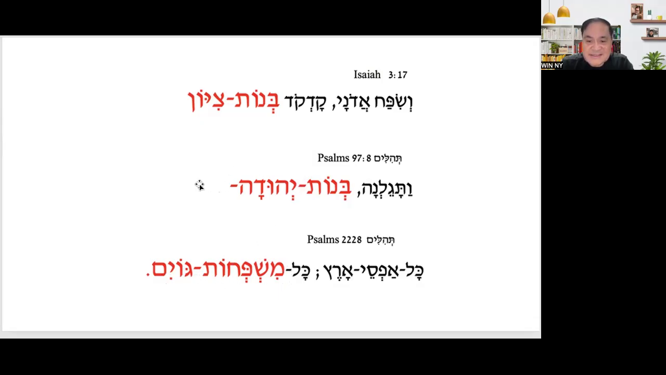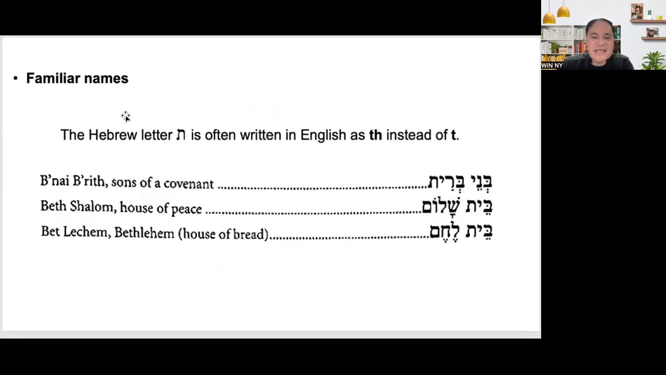I think there is still continuation here. Bnei Yehuda, maybe Israel. The children or the sons of Judah, of Israel. Kol mishpachot goyim. So this is a word pair string. All right, so there are some familiar names.